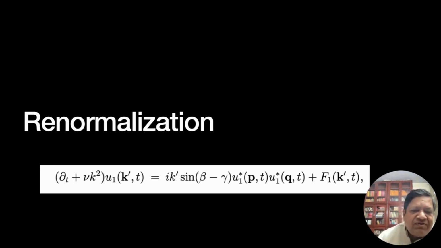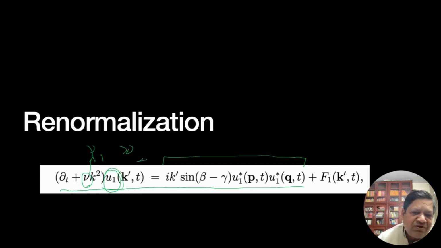So let's write down the equation for u1. This is the equation for u1, right? We derived it before. I showed you how to derive it before. And we have this u1, and the right hand side is coming from the nonlinear term. This is viscosity. I'm going to say that the viscosities for u1 and u2 are not equal. In fact, we show that they are not equal.